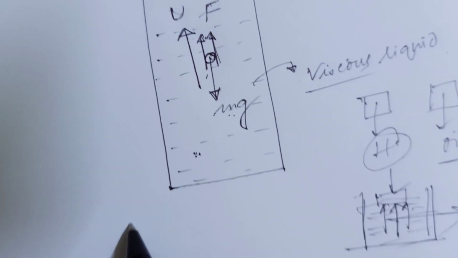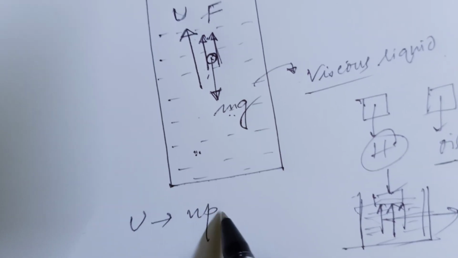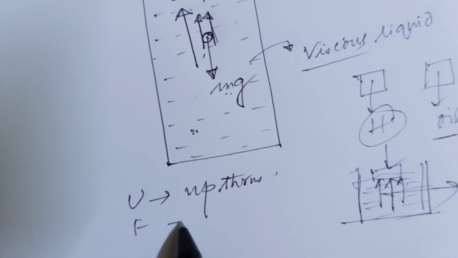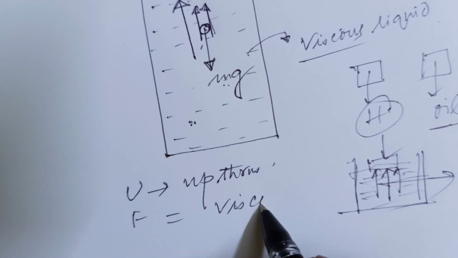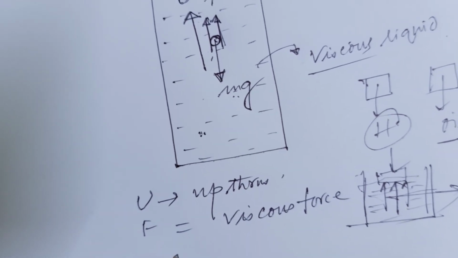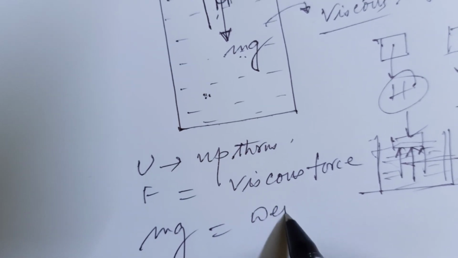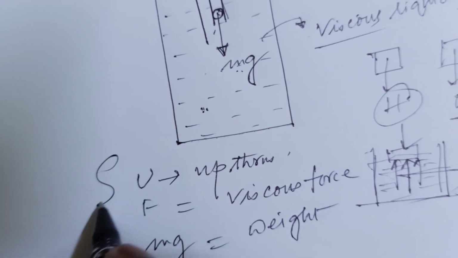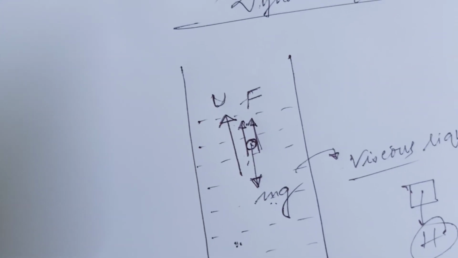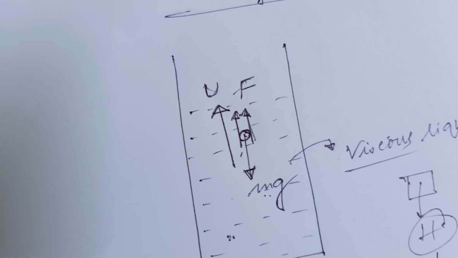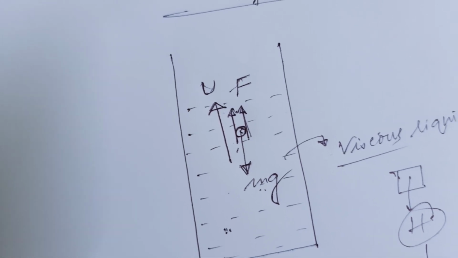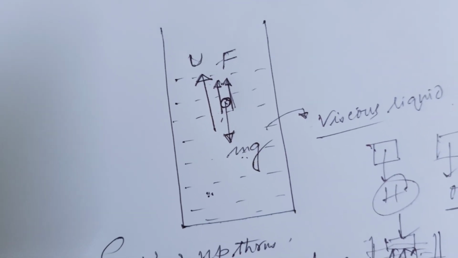U means upthrust, and F equal to viscous force, and mg, this is weight. So the different types of force acting on that particular body are upthrust, viscous force, and weight. And the body is in equilibrium. So equilibrium means it is at rest.